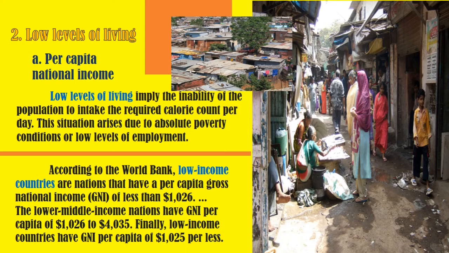So according to the World Bank, low-income countries are nations that have a per capita gross national income, or GNI, of less than $1,026, while the lower middle income nations have a GNI per capita of $1,026 to $4,035. And finally, the low-income countries have GNI per capita of $1,025 or less.